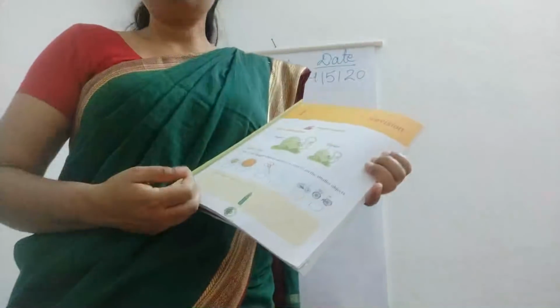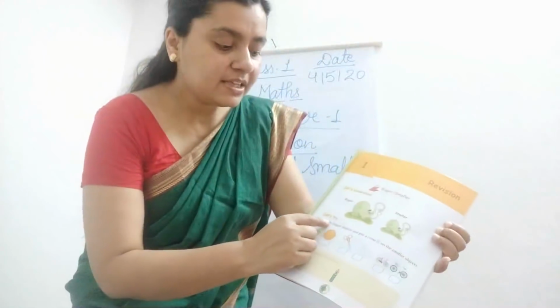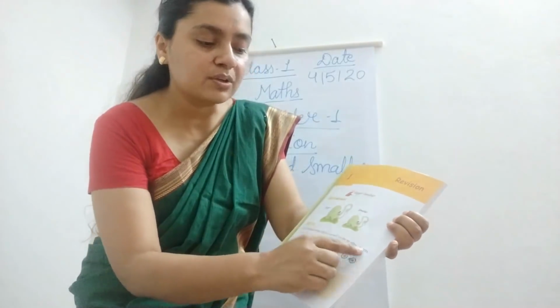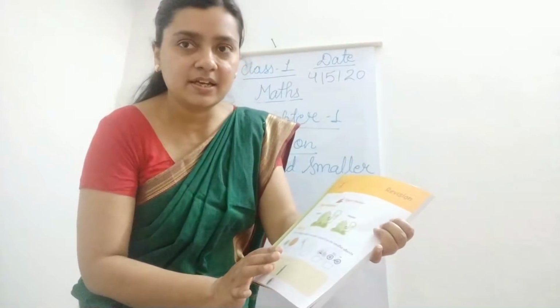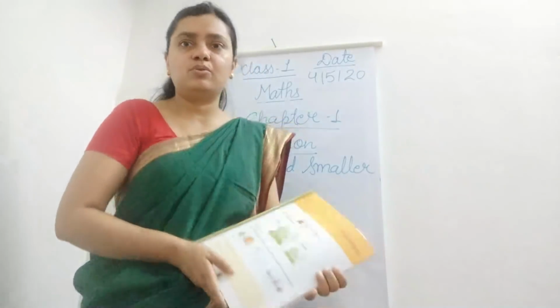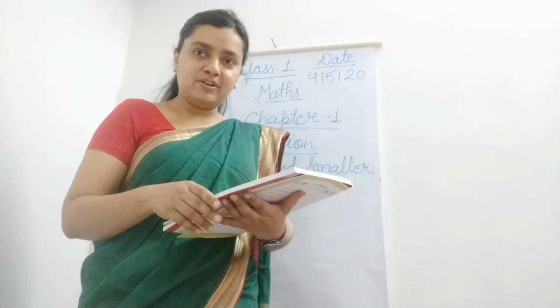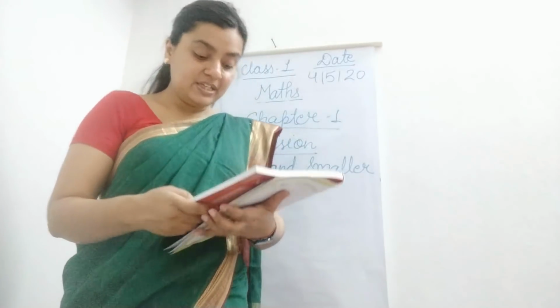You can easily find out the answer. Here are some in your book. Check the bigger object and put a cross on the smaller object. These questions are there in your book. Try to do it with the help of your parents. And I think you don't need your parents' help. You are very smart. You can do it on your own, no? Yes, I know it.